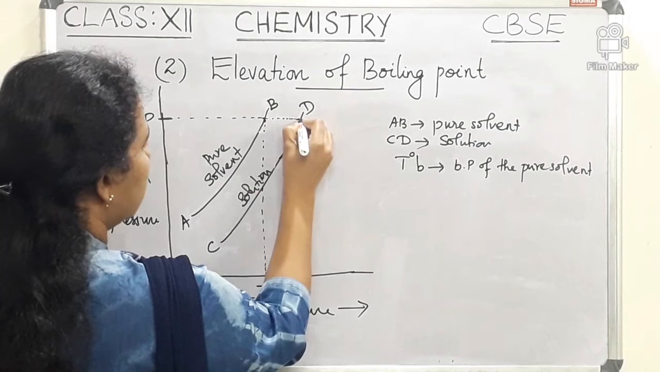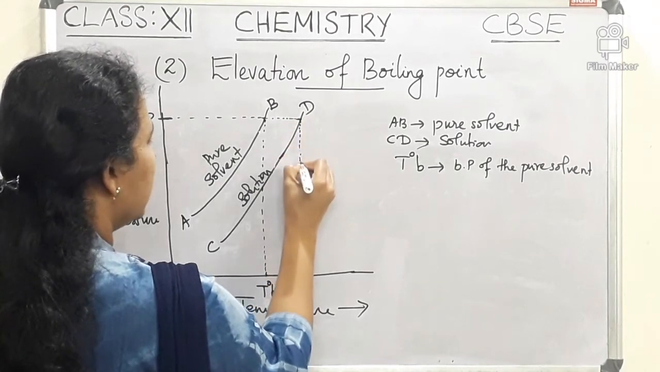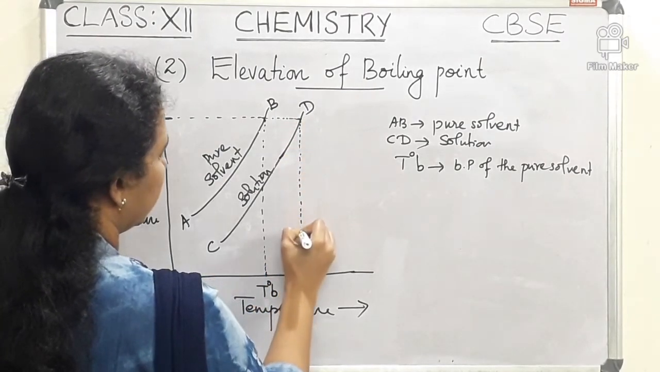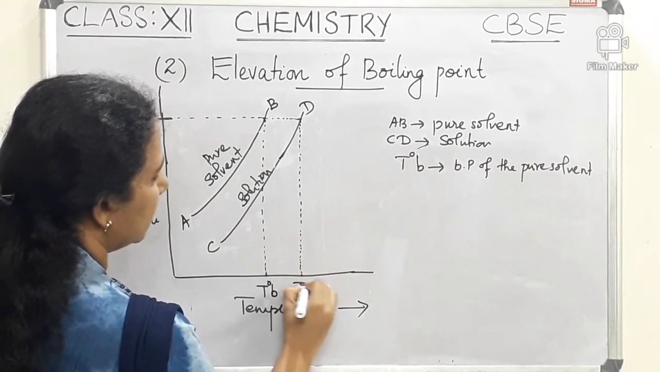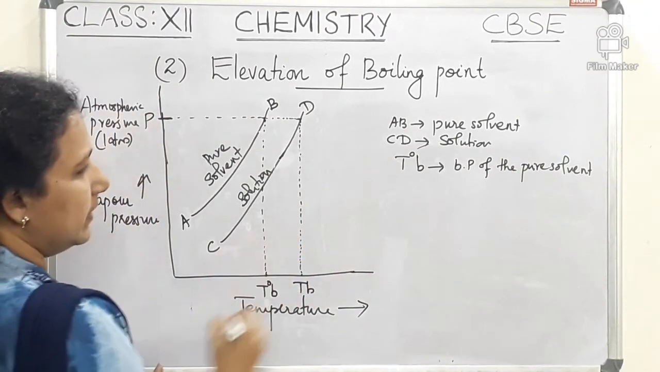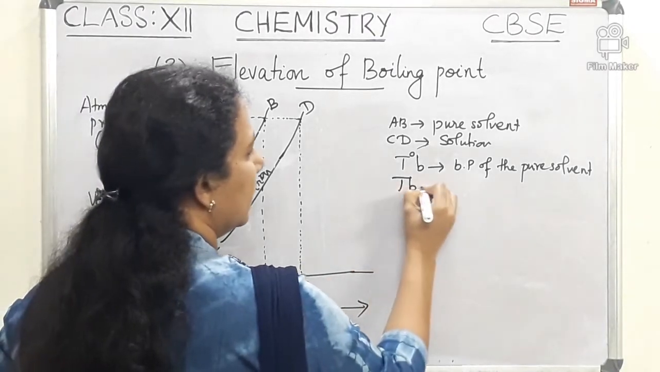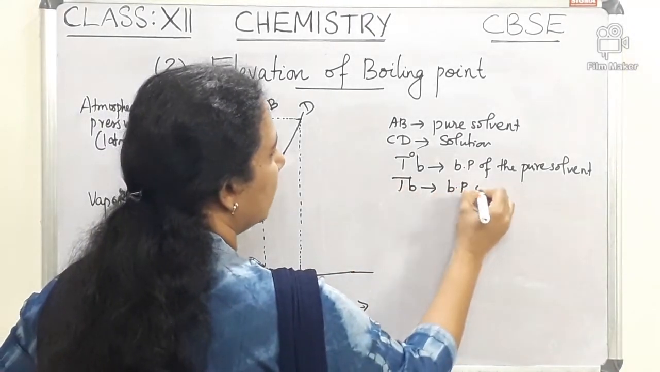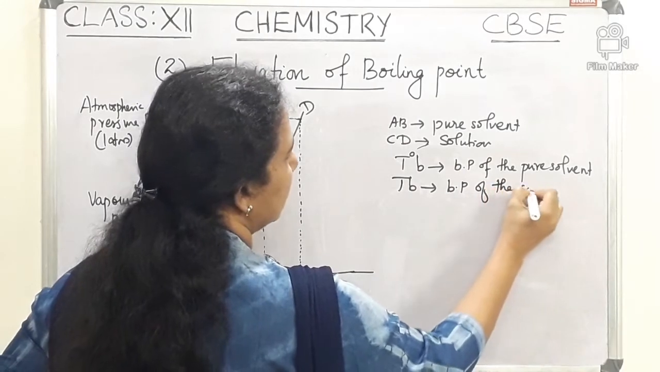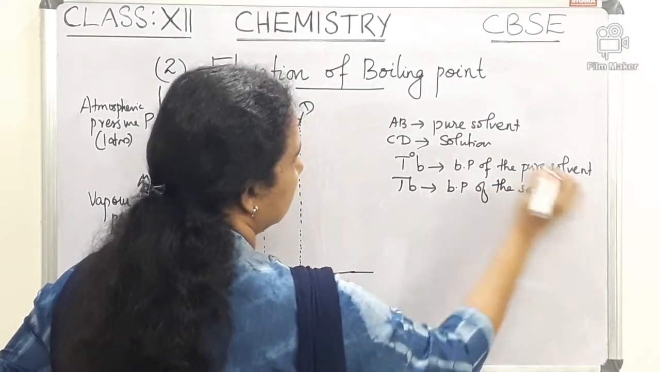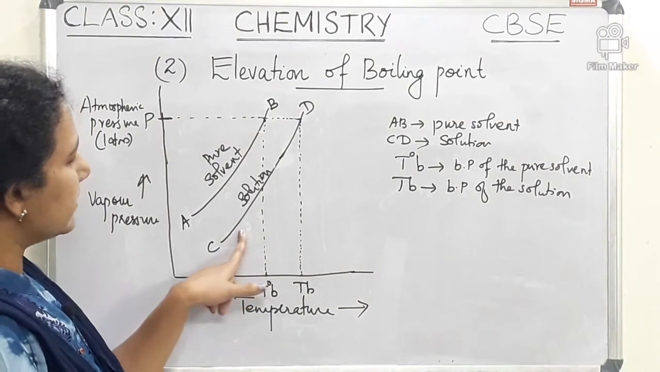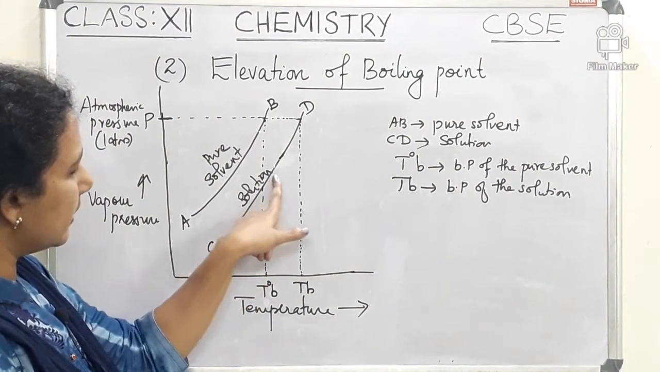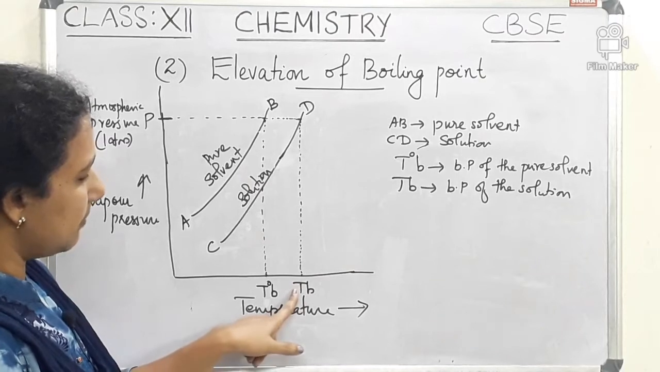At this point, the solution boils. This is the temperature indicated by TB, which is the boiling point of the solution. So when a non-volatile solute is added, we get a solution, and that solution boils at this temperature.